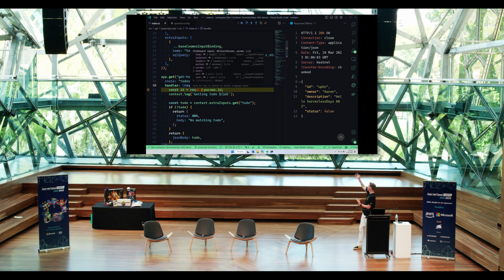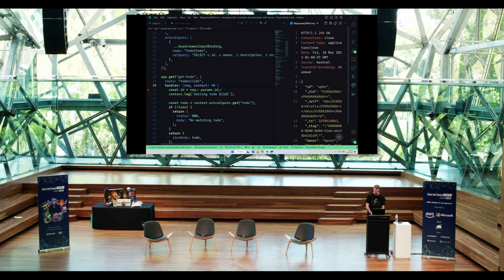We can see that we've got a body that's come in. Obviously there's no body because this is a GET request, or no body that we're listening to, but that's something that we can then read as a stream and work with as more stream data than just blob objects that we'd be pulling in. We have a params collection, which is the segments of the URL that we're unpacking and things like that.